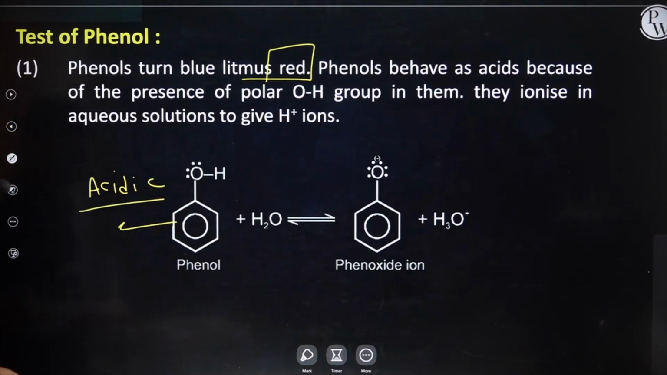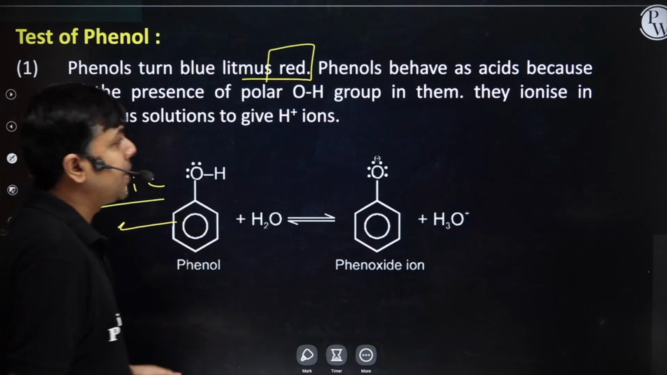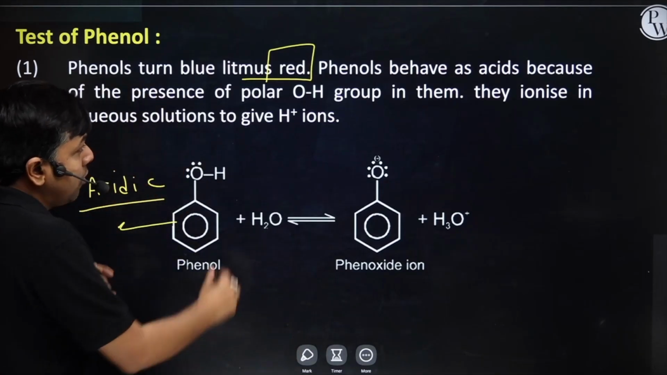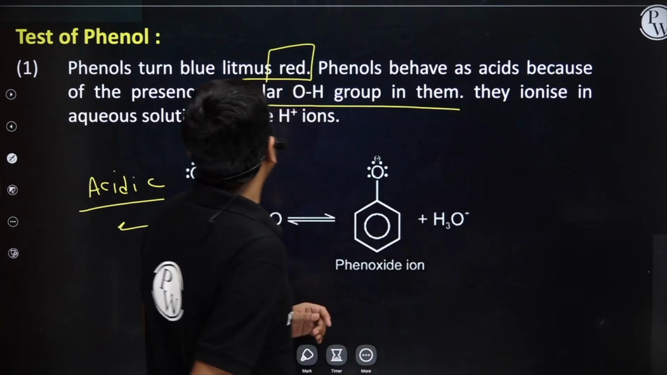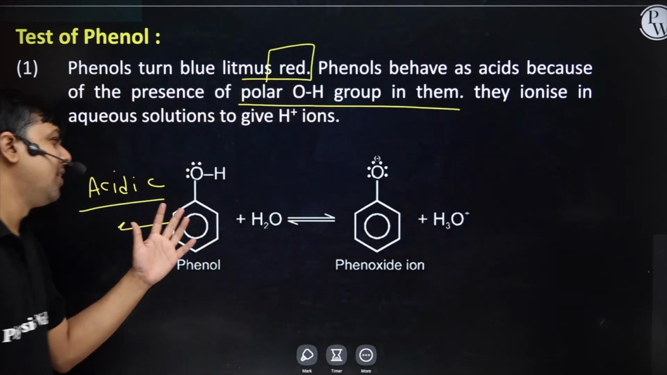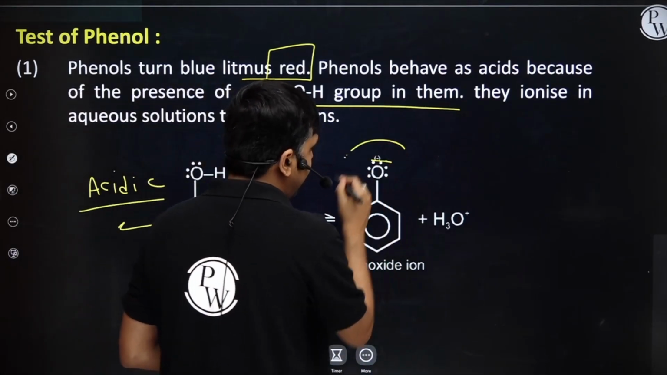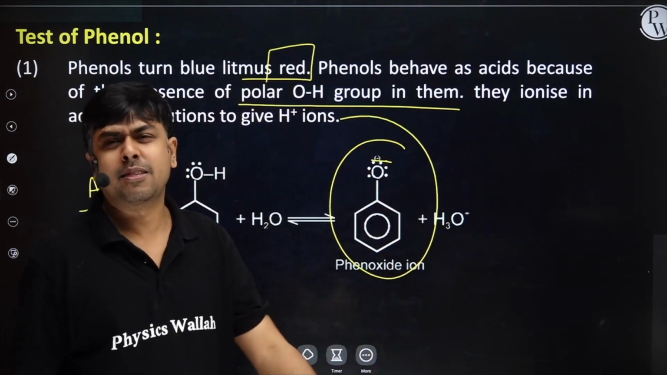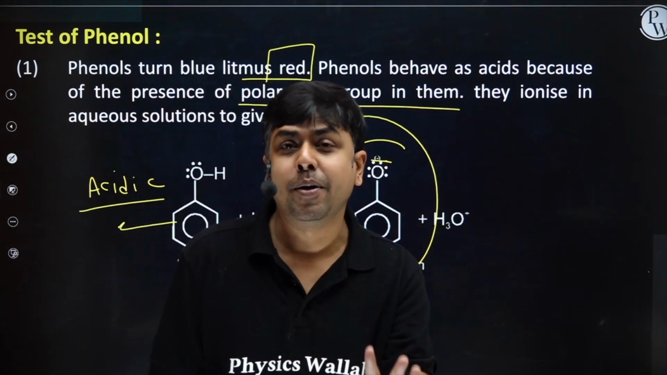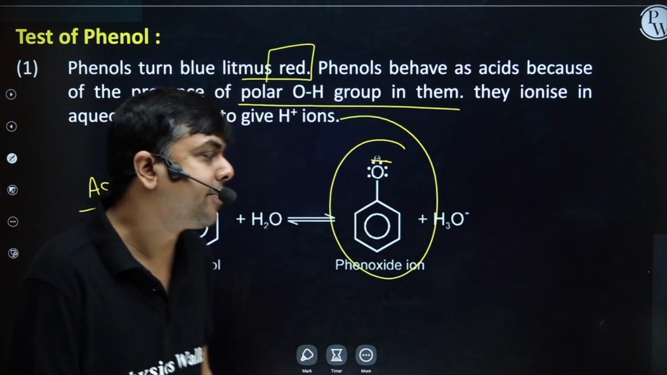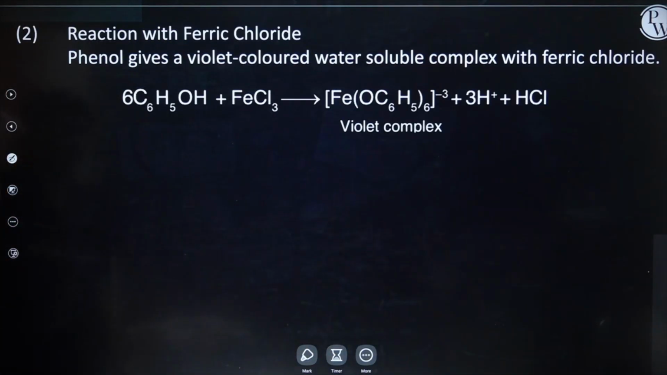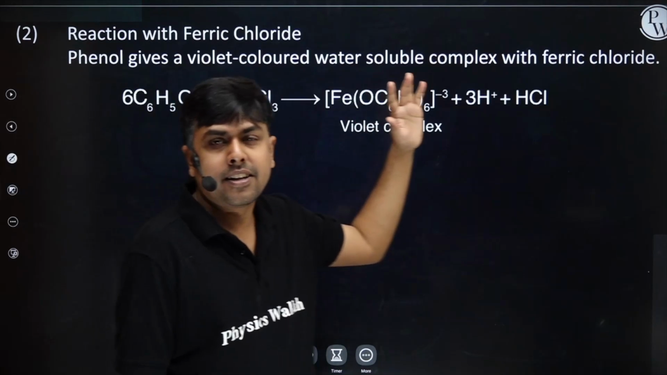So phenol turns blue litmus to red. Phenols behave as an acid because of the presence of polar OH group in them. They ionize in aqueous solution to generate phenoxide ion, right? A source of H+, stronger acid as compared to aliphatic alcohols. We have one more test, and that is FeCl3 test.